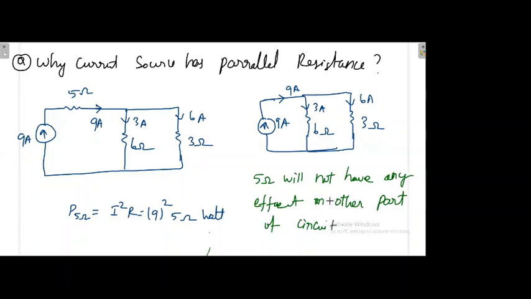If it is present in the circuit, then power is wasted unnecessarily.